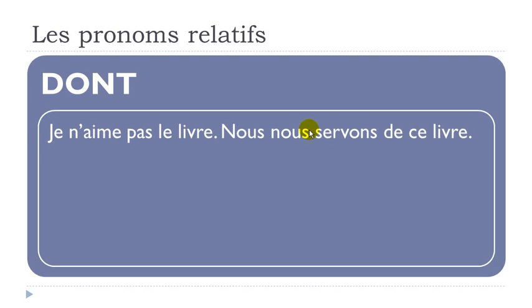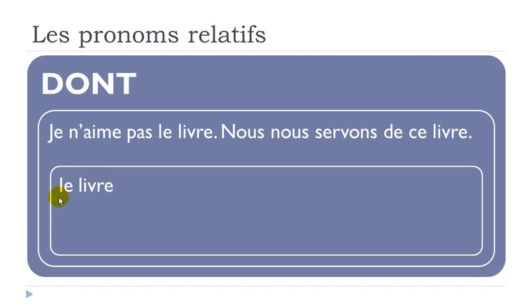Okay, nous nous servons. So in that case, I wanted to use this se servir. Se servir is to use something, but it's se servir, so it's a reflexive verb. Okay, de ce livre, and then you can see that we've got ce livre. We've got the verb here, and between the two, we've got the preposition de. So it does tell us that if we don't want to repeat le livre, we will have to use this